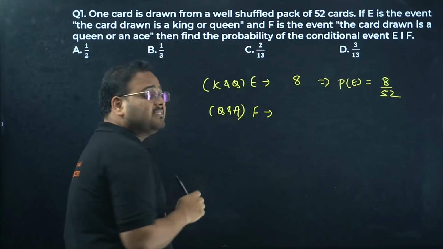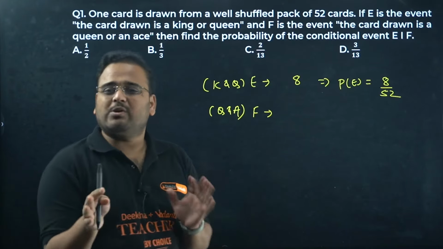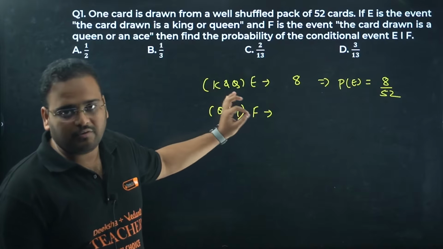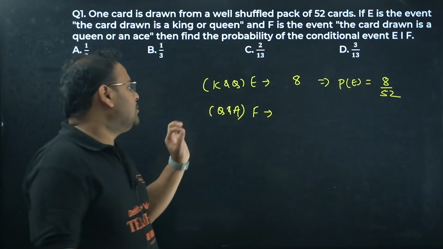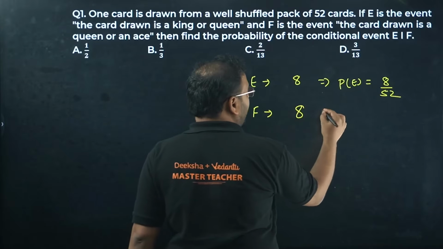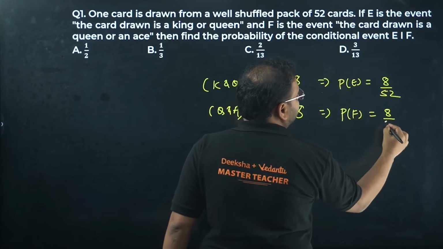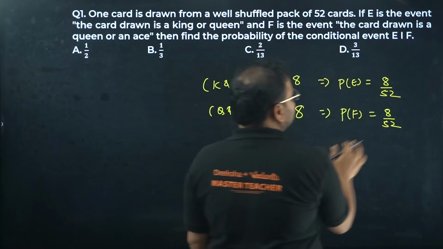If somebody is thinking, sir, queen is already taken out, then they're not talking about without replacement. Those questions are not over here, so let's not worry about that. Just simply follow the statement. Queen and ace: 4 queens are there, 4 aces are there. So if you have to pick 1 out of it, probability of the event will be 8 out of 52 again. Does it make sense? Yes. Let's cancel them.